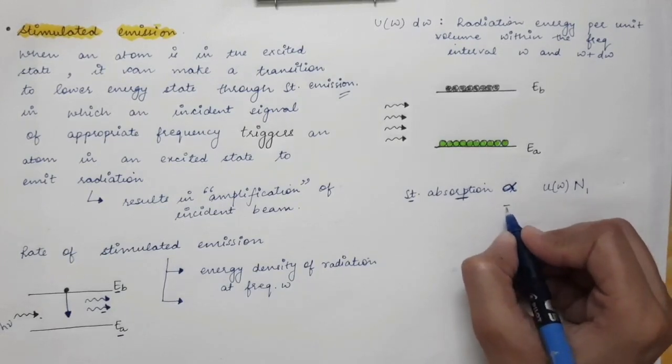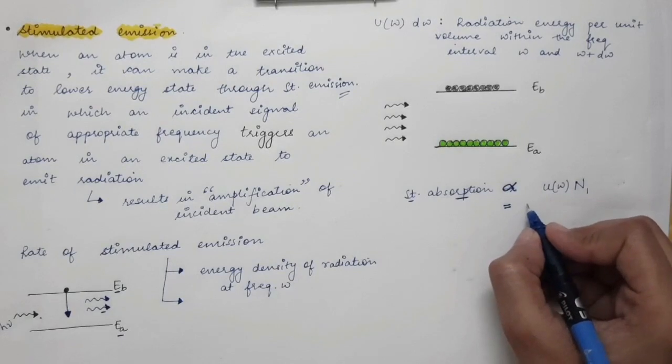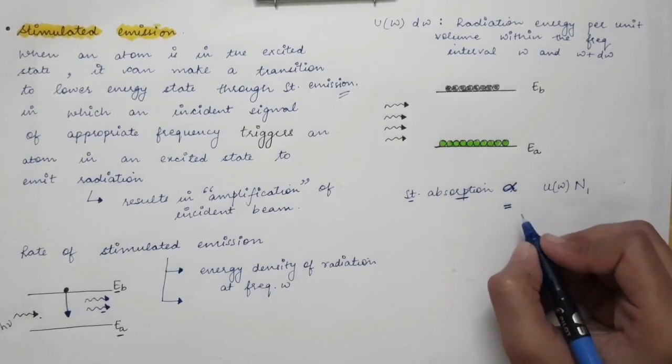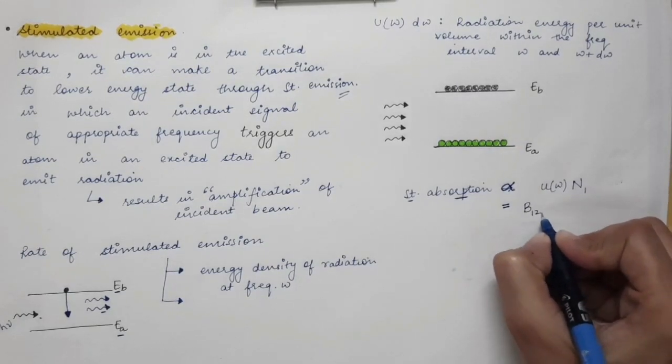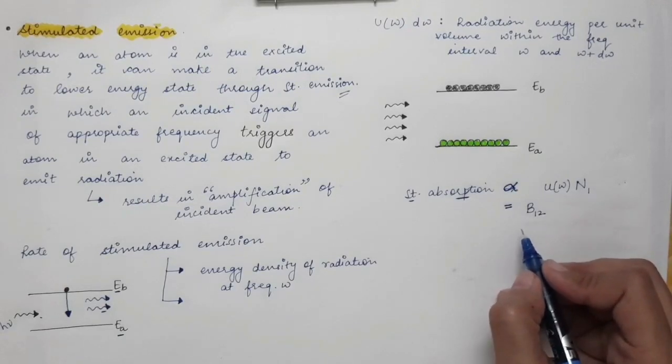So if you remove this proportionality, you have to insert a constant, and that will be B12. This is one of Einstein's coefficients.